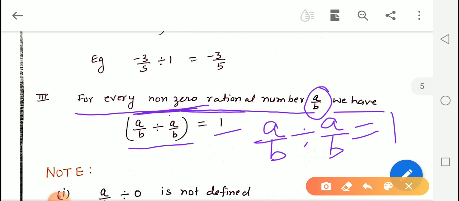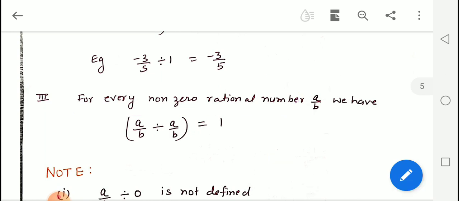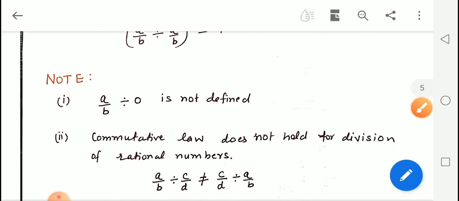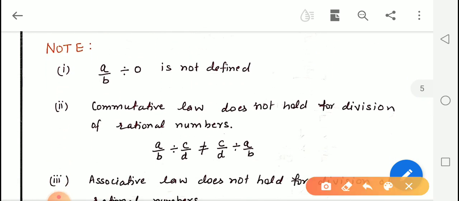And that rational number should be a non-zero rational number, because again division by 0 is not defined.